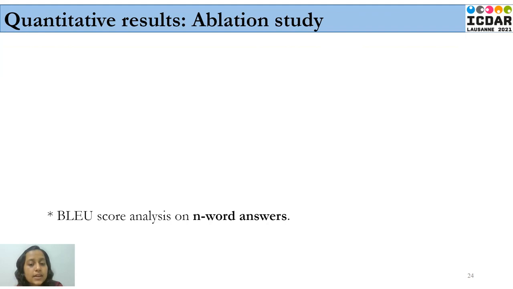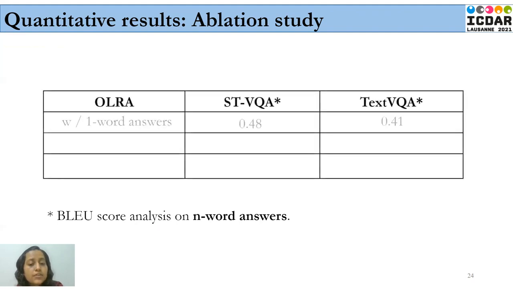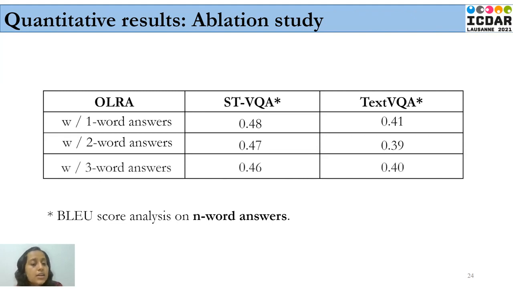Now, let us look at how the model performs with varying length of answers considered. The first row shows the scores for the model where the length of the answer is 1 word. The second case shows when the length of the answer considered is 2 words. And the third case shows where the length of the answer considered is equal to 3.